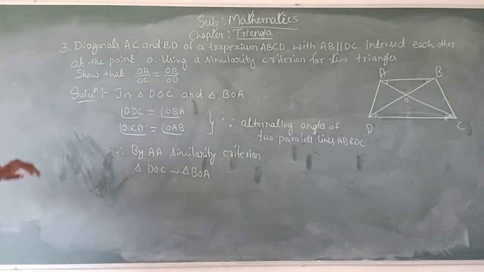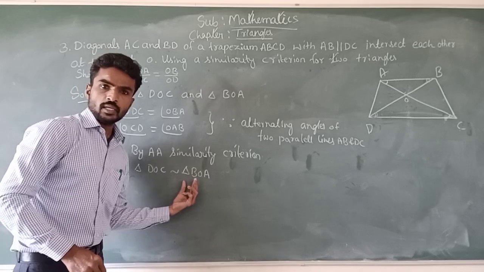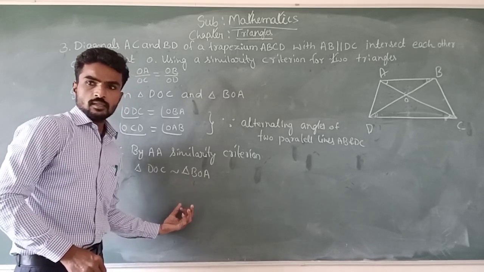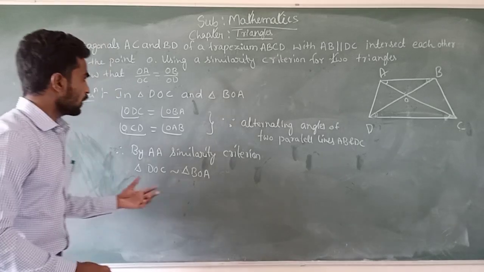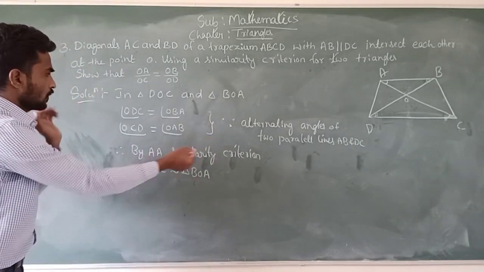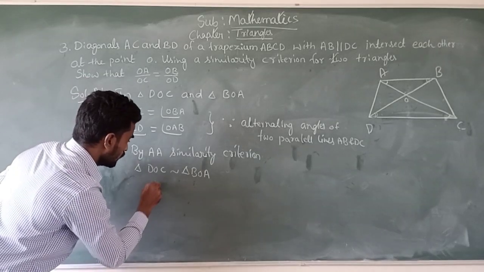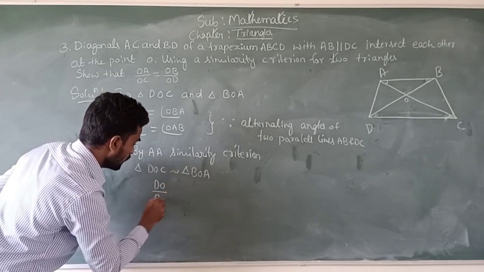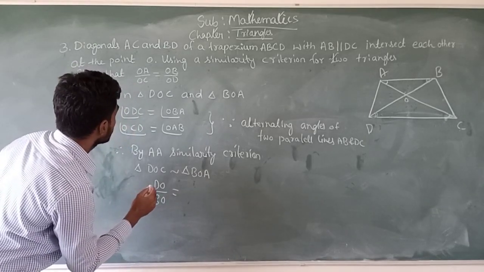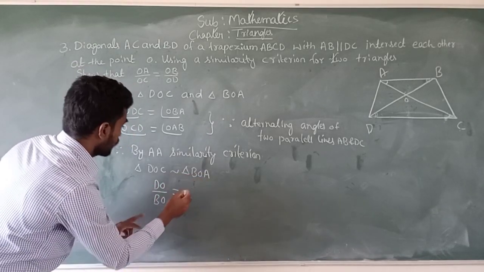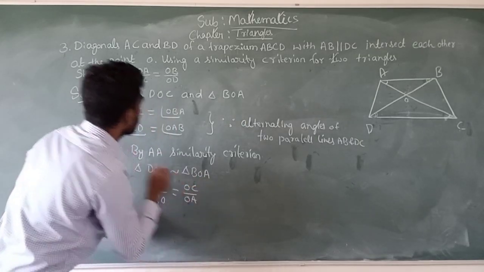If two triangles are similar, then their corresponding sides are in the same ratio and also corresponding angles are equal. By using that property, we can write that DO divided by BO is equal to OC divided by OA.